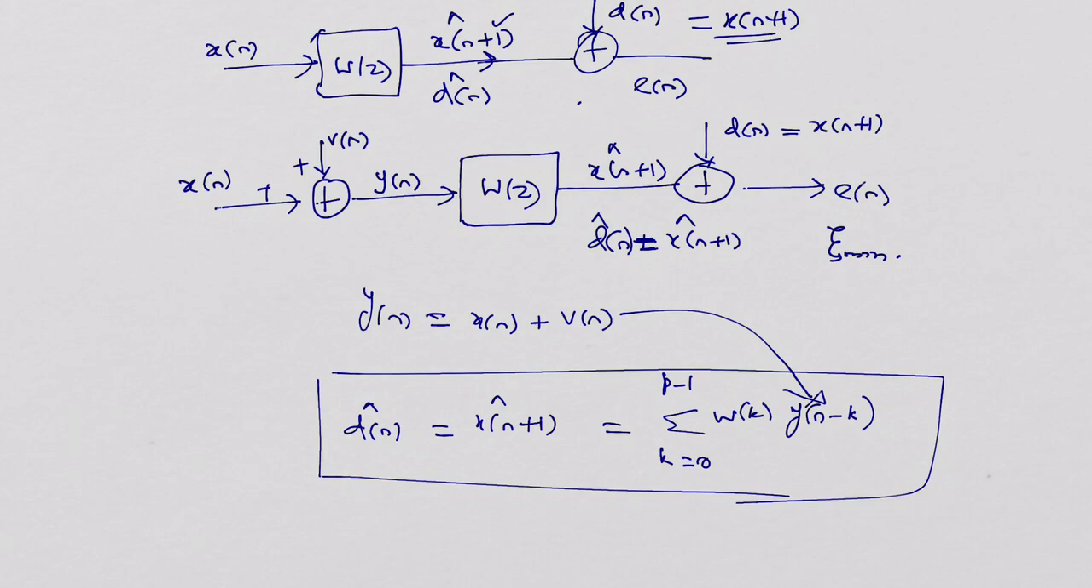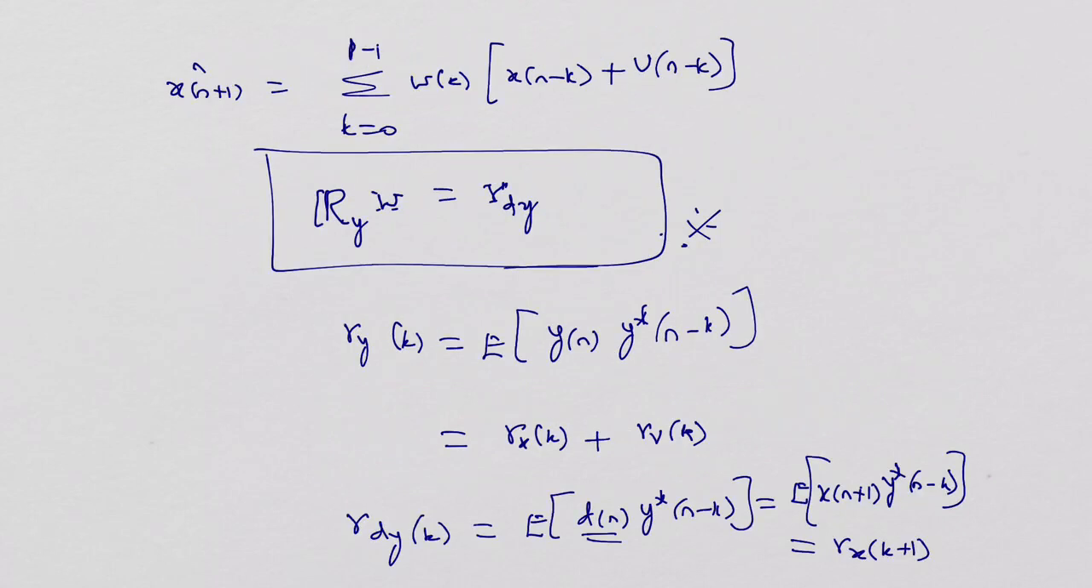and the output equation will be written as the actual output, given by the convolution of filter coefficients with the inputs. Now the input is only in terms of y of n, so w of k into y of n minus k will be the result for the equation used for the Wiener filter when it is employed as a linear predictor. So x cap of n plus 1 is equal to summation k is equal to 0 to p minus 1 of w of k into y of n minus k, where y of n minus k is replaced by x of n minus k plus v of n minus k.